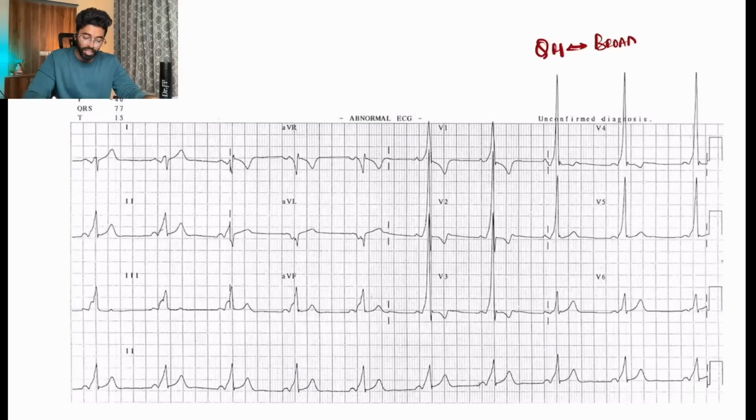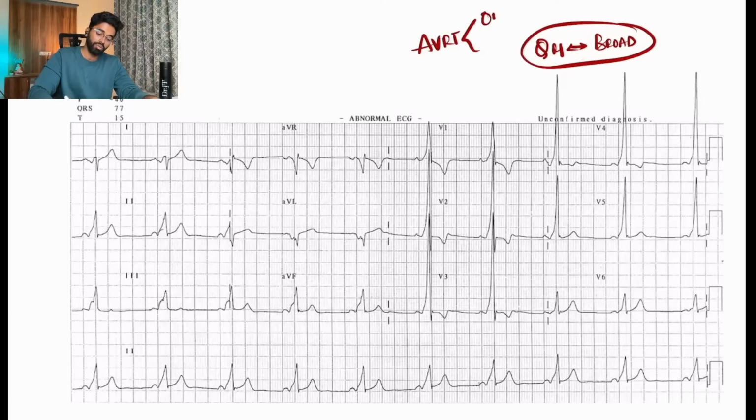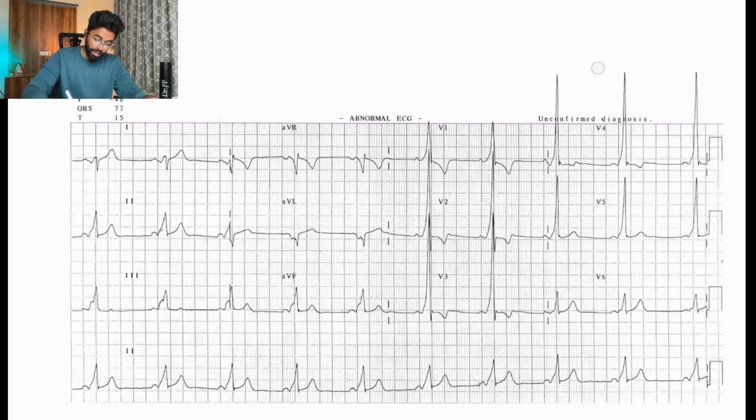So this is a differentiating feature between orthodromic and antidromic AVRT. In order to say orthodromic or antidromic, a re-entry circuit should be present. This re-entry circuit is mainly responsible for causing tachycardia.